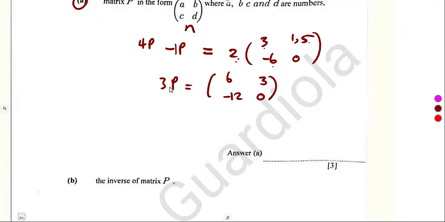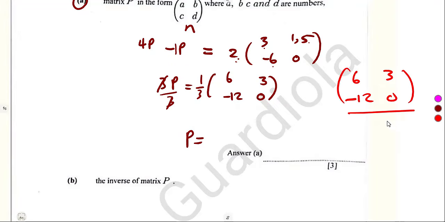All right. So 3P, remember P is a matrix. So we're supposed to divide by 3 like this. But as of a matrix, we cannot perform this as a division this side. But rather we express it as 1 over 3, just like the inverse. So here you are dividing, but on this side, you write it as 1 over 3. Guys, even if you put that in mind and divide in mind, as long as you are the one who is understanding what you're doing, to say 3 is going to divide everything, it's not bad. But the proper presentation is this.